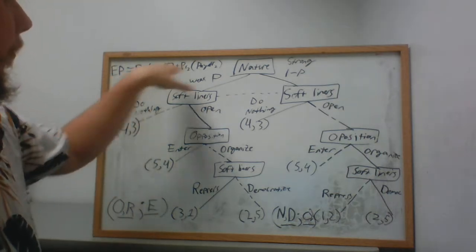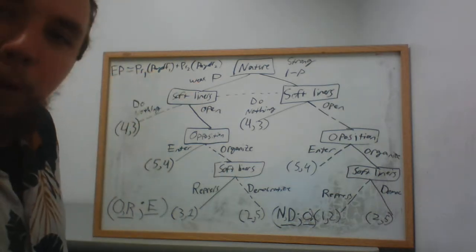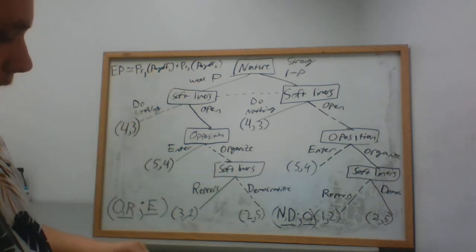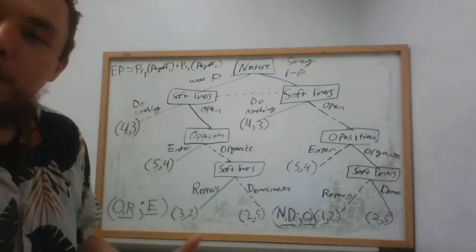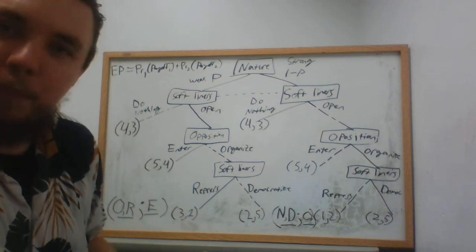Okay, so I'll walk through this formula here. I have EP, expected payoff. You'll also see EU for expected utility. This means the same thing.